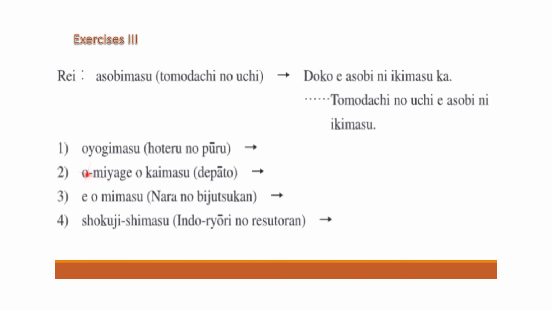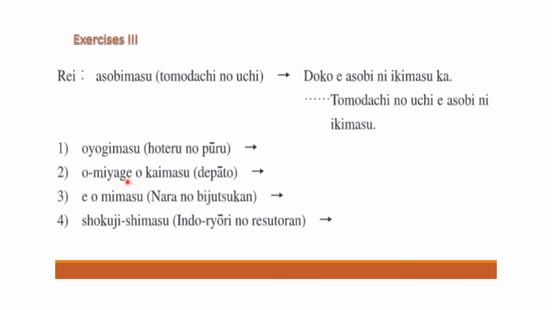Okay. Omiyage is the second one, na? Omiyage is gift, souvenirs. Omiyage o kaimasu, depato. So the question is, doko e omiyage o kaimasu ka? Oh, sorry.